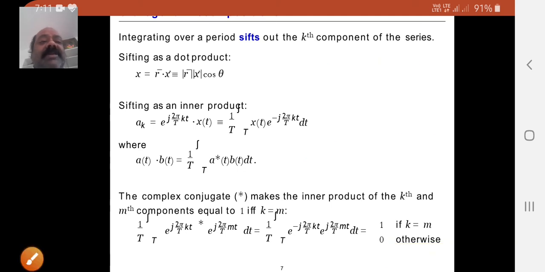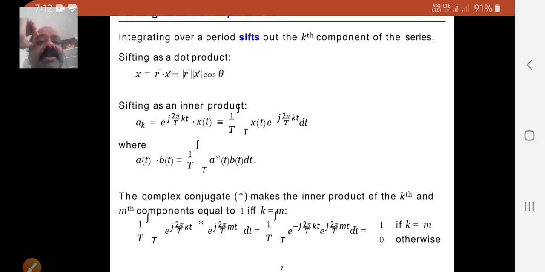By using the dot product, you may take 1 by T integral dt over T: e power j 2 pi by T kt star into e power j 2 pi by T mt into dt.